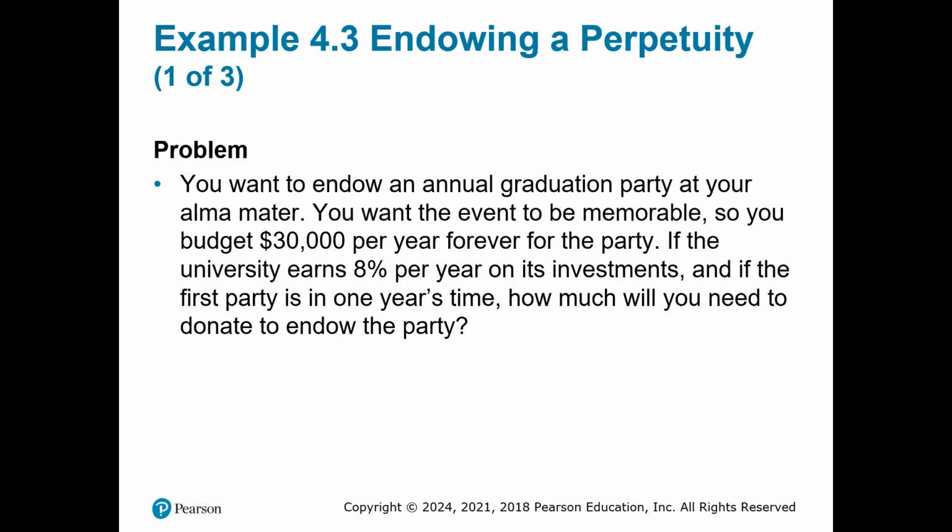Here's a problem. You want to endow an annual graduation party at your alma mater. You want the event to be memorable. So you budget $30,000 per year forever for the party. If the university earns 8% per year on its investment, and if the first party is in 1 year's time, how much will you need to donate to endow the party?